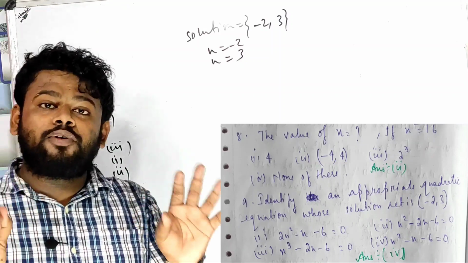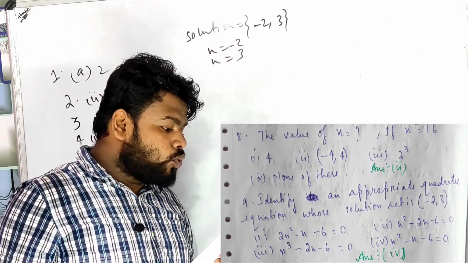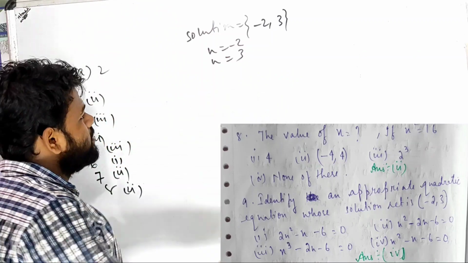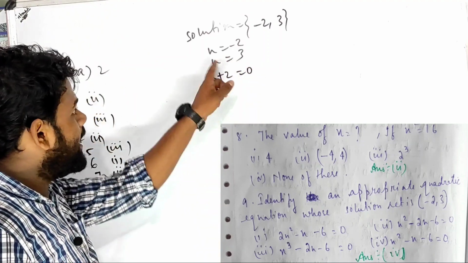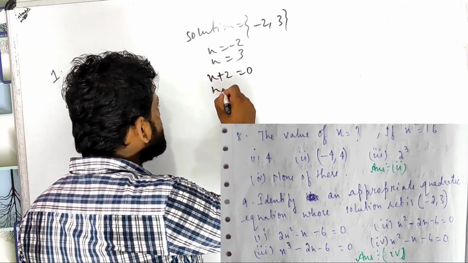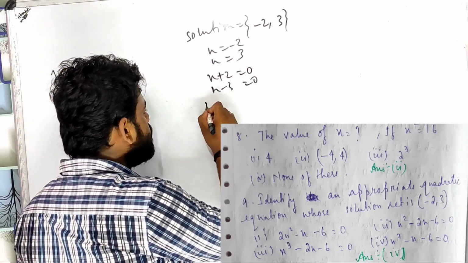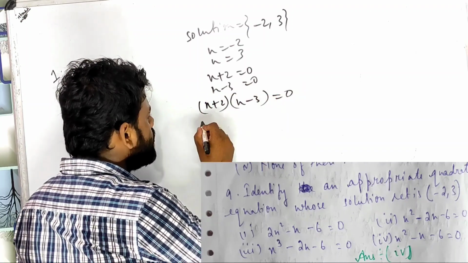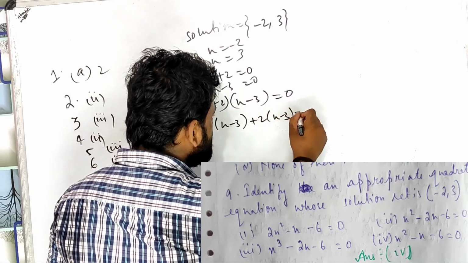We have to find a perfect quadratic equation, children. Let me see the option first. Why to see option? Directly we will do it. Let's see. x plus 2 equals to 0. Can I write it this way? x minus 3 equals to 0. Can I multiply the two together? x plus 2 into x minus 3 equals to 0. x into x minus 3 plus 2 into x minus 3 equals to 0, children.